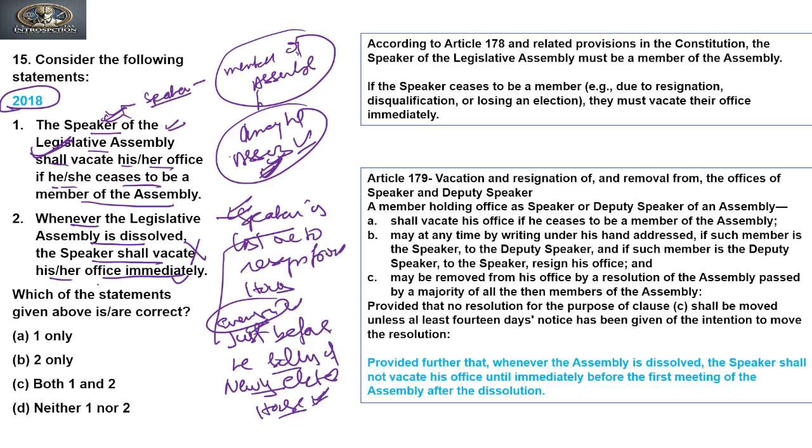He is not vacating his office after dissolution. The Speaker is the last one to resign, right? So the second statement is incorrect. Our answer to this question is A, that only one is true, correct? Now let's see the explanation to this question.